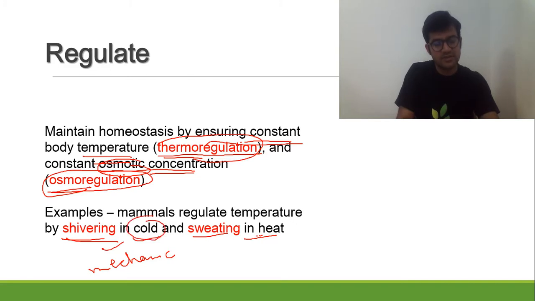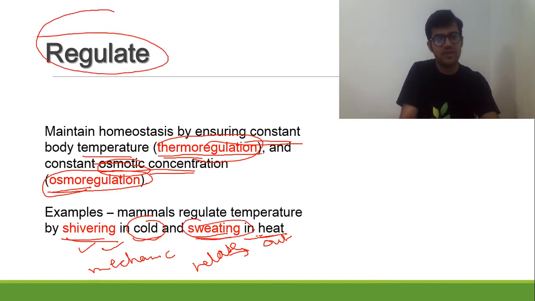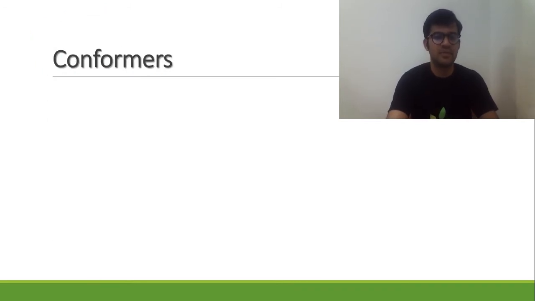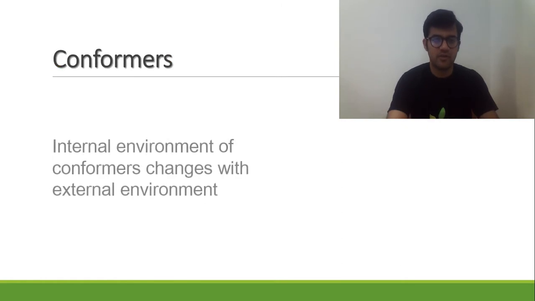So when it's cold, we need heat. And when it's hot outside, the body needs to release its heat so that the temperature can be controlled. So it goes for sweating. So regulate is one of the key responses which a biotic component uses in order to maintain its internal surroundings constant.